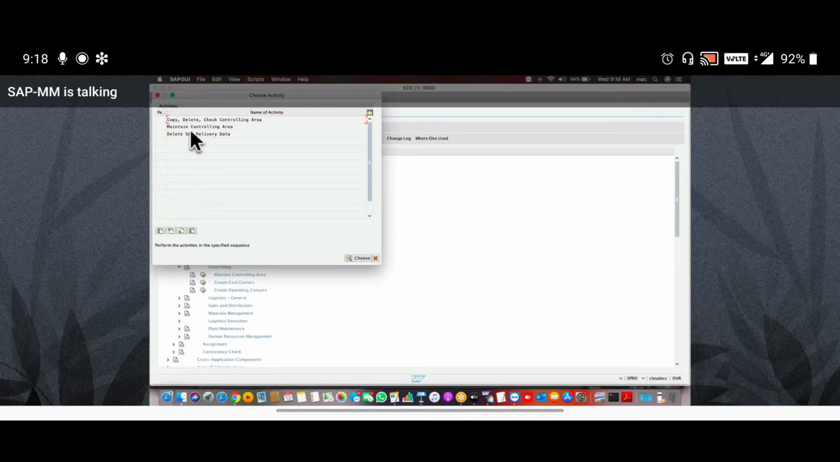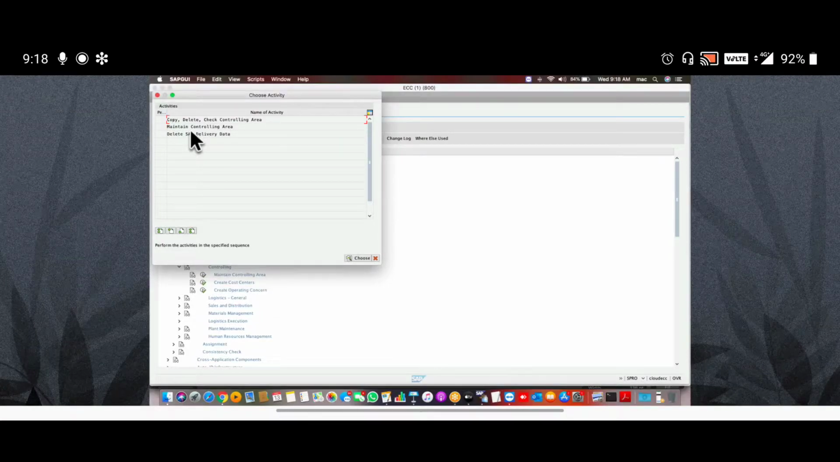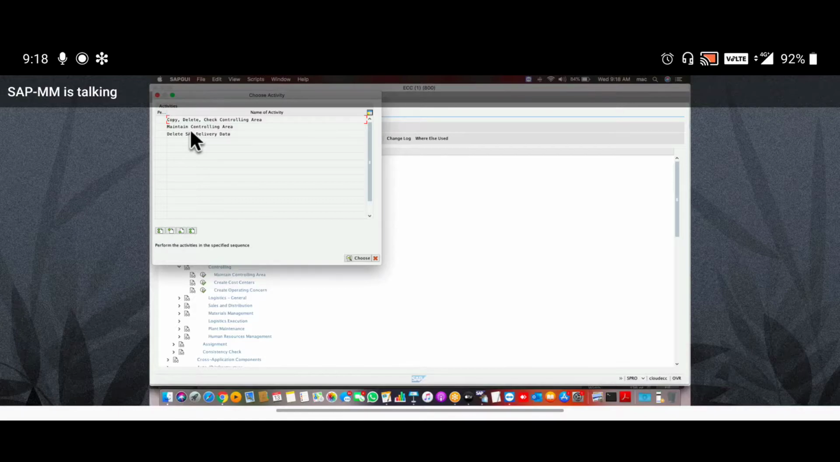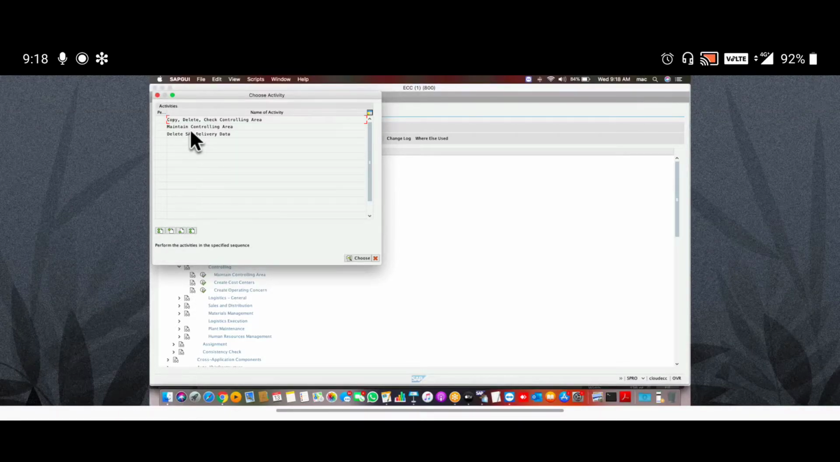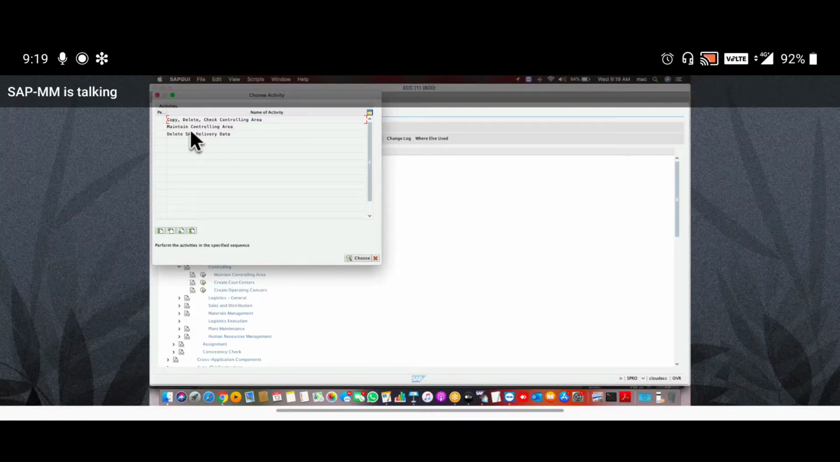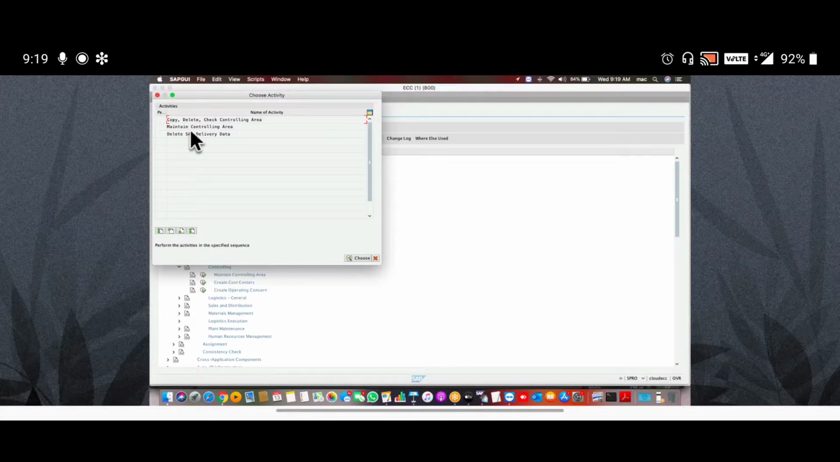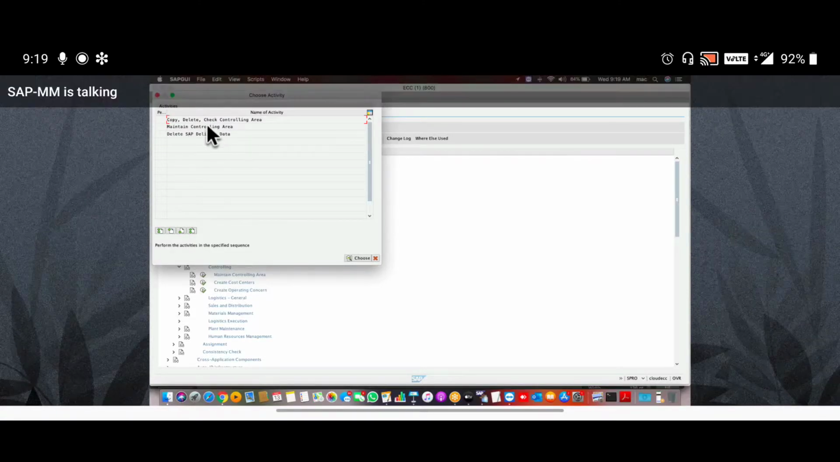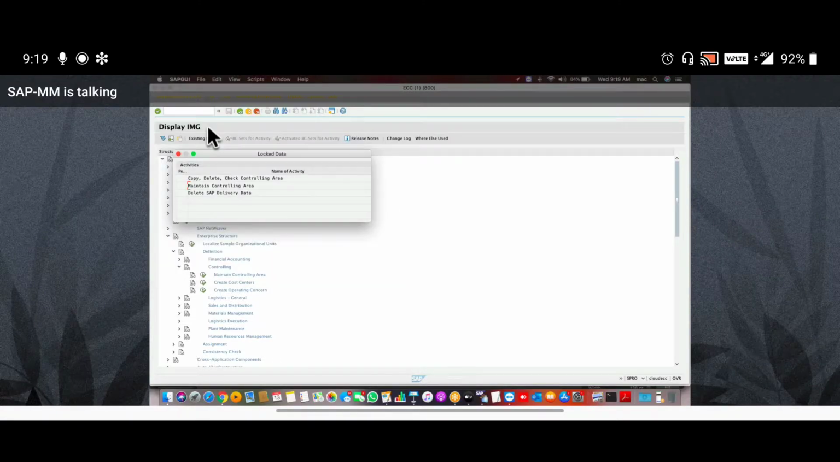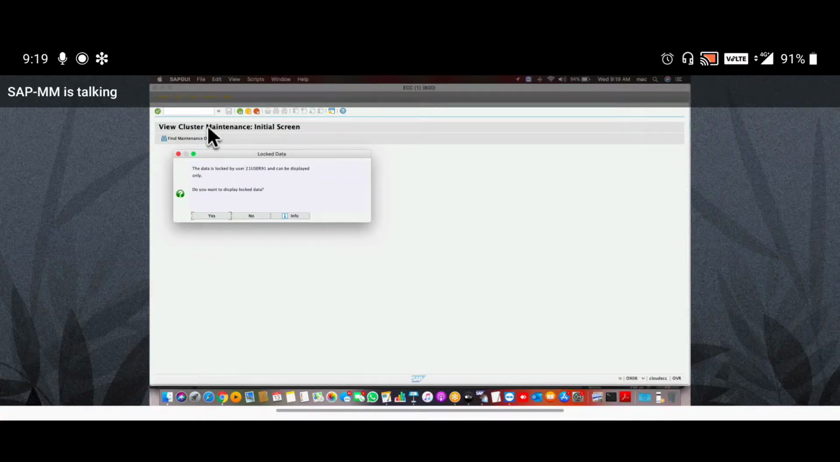Double click on maintain controlling area line. Just double click on it. Okay. So someone is blocking this data.